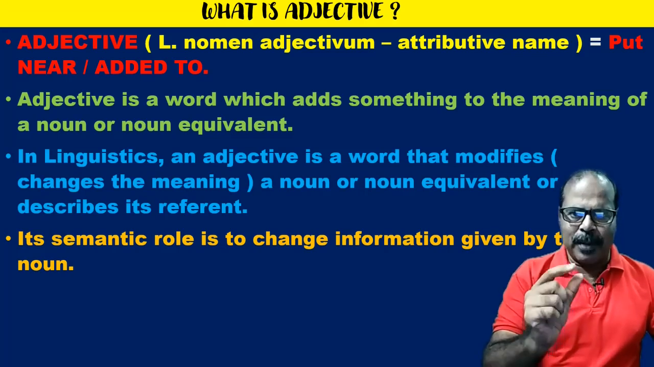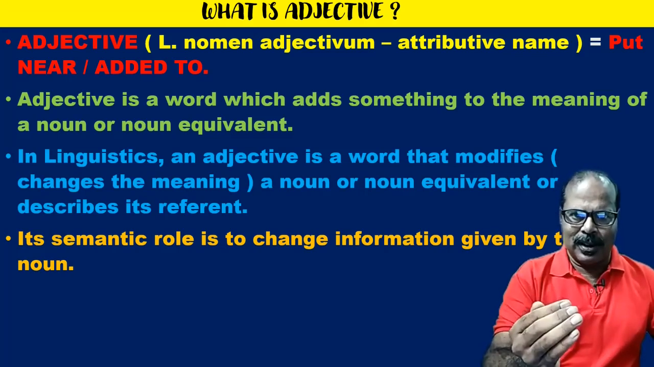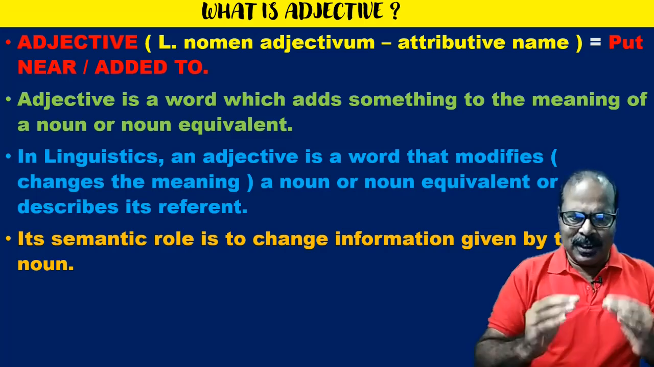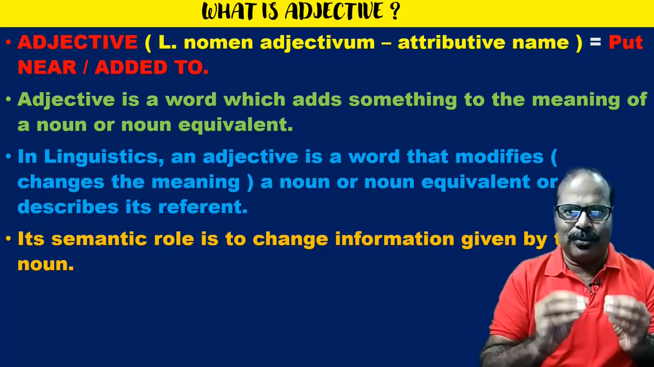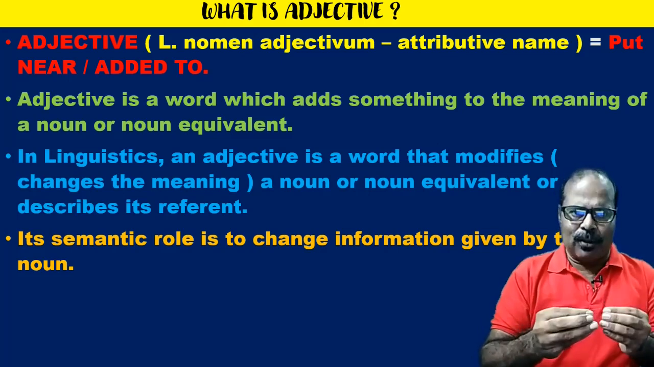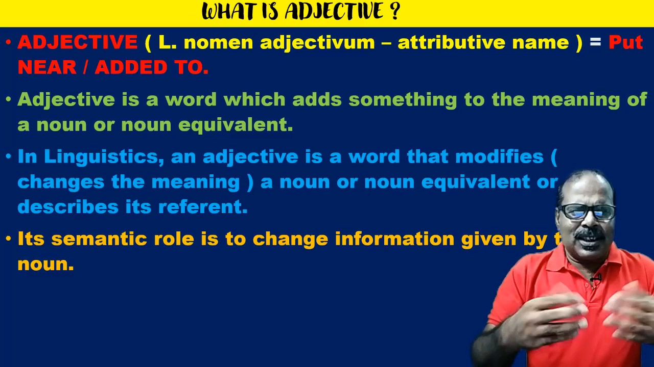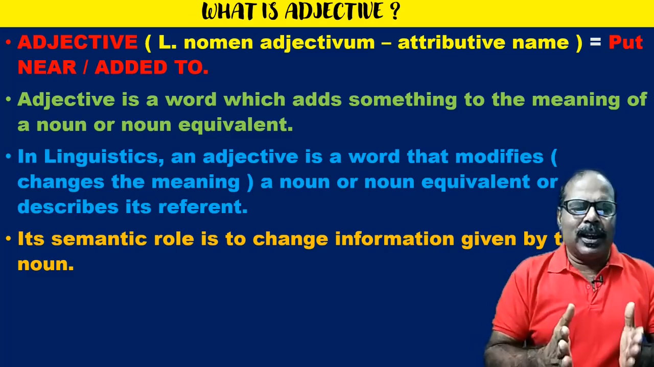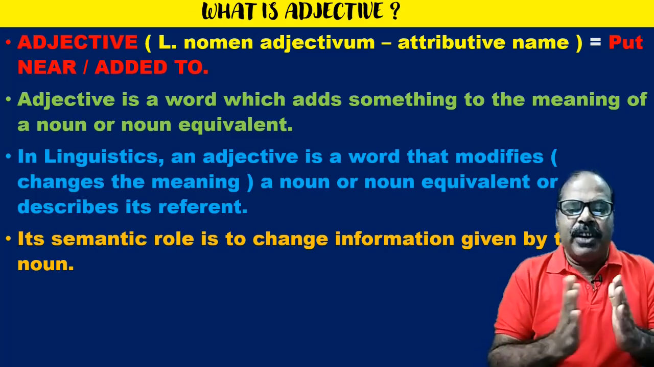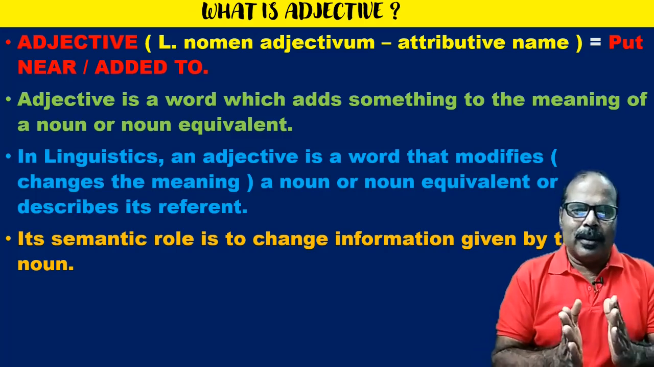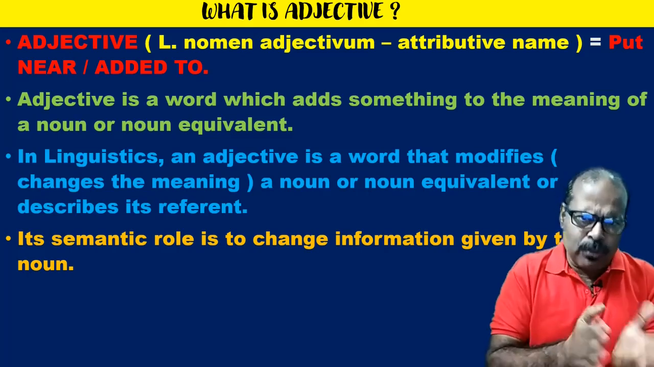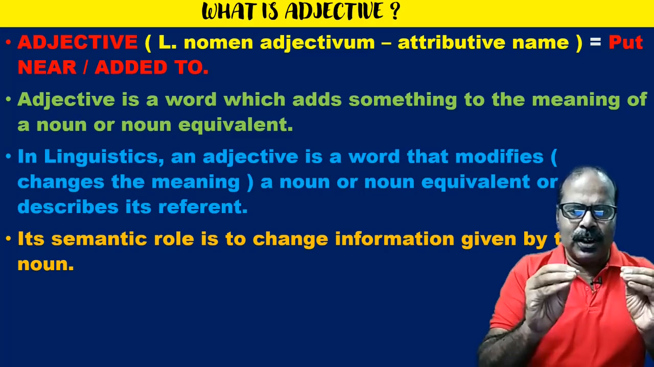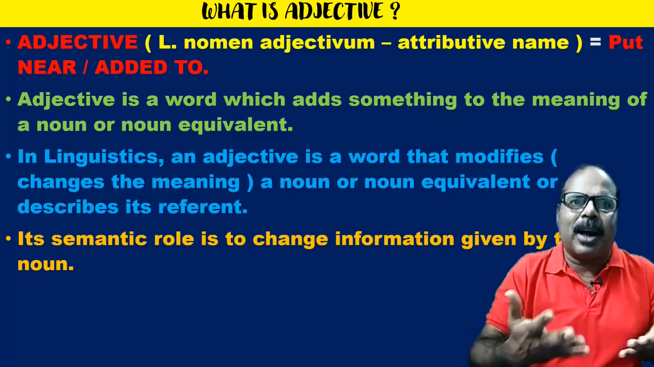If we break the term adjective, we get 2 parts. Ad means here to, and jective means thrown. That means it is thrown towards the noun to qualify the noun. It has a semantic role. The semantic role is that it gives information about the noun, or rather, its semantic role is to change information given by the noun.